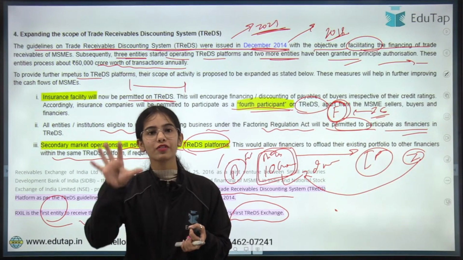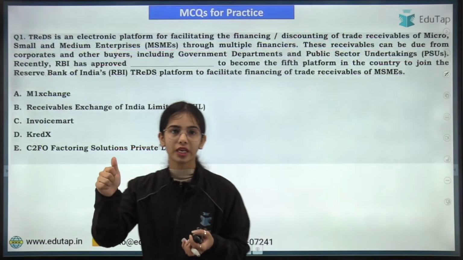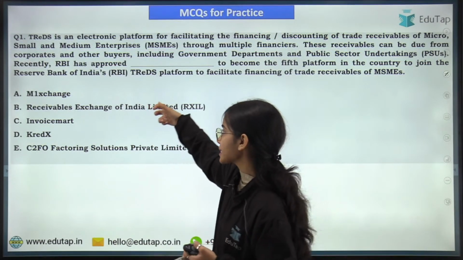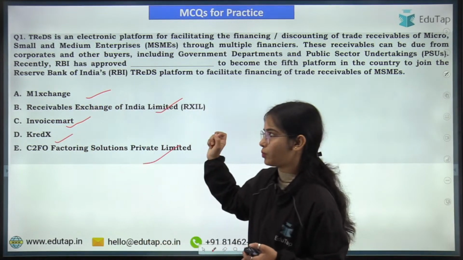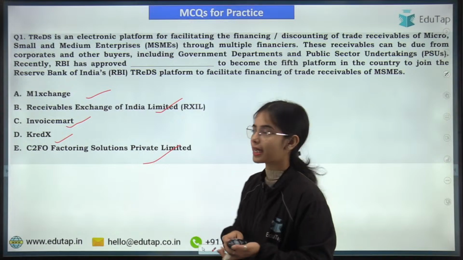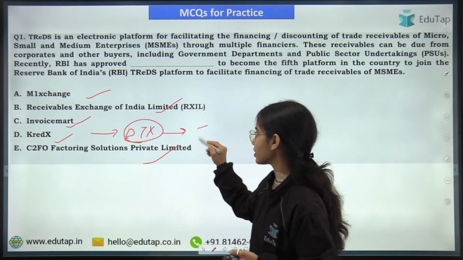So now in total we have 5 TReDS platforms: RXIL, M1 Exchange, InvoiceMart, TReDS and C2FO. So TReDS, that is TTX, we can say, has become the TReDS platform.